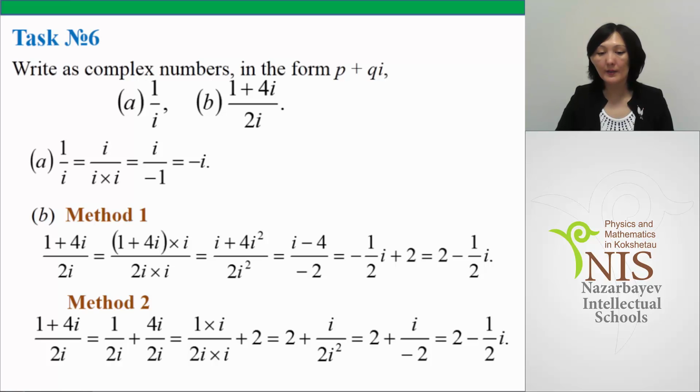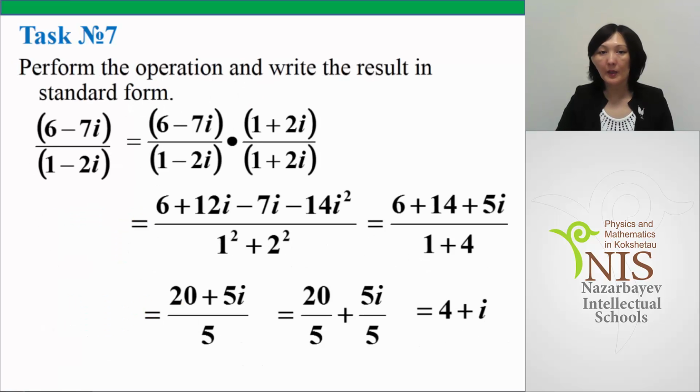The last one gives us the real part, which equals 2. The first one is the imaginary part. And it gives us the same answer, 2 minus 1 over 2 multiplied by i.